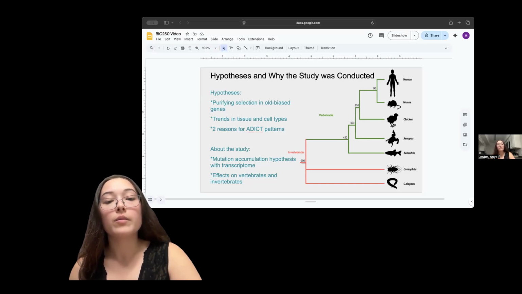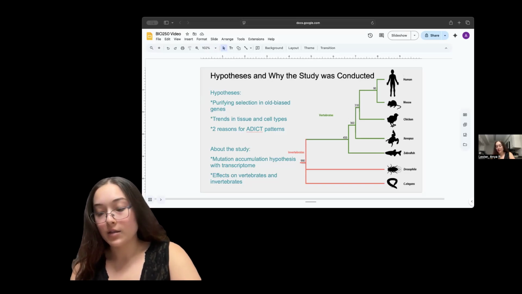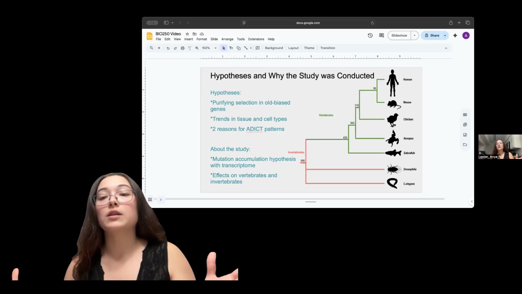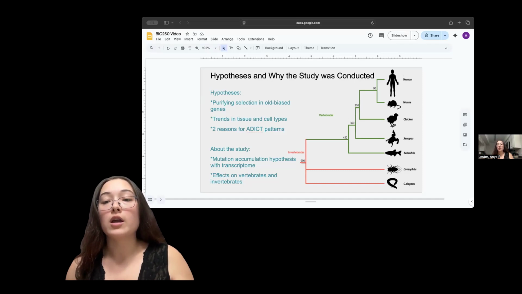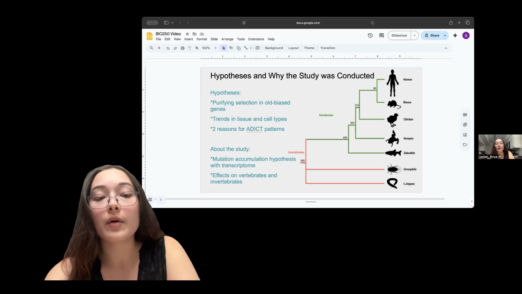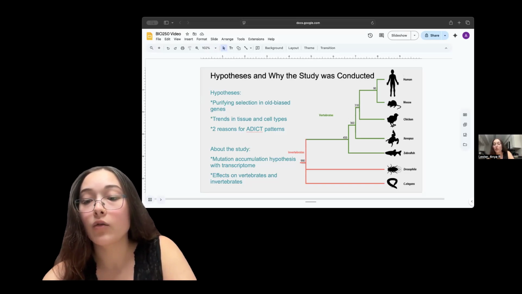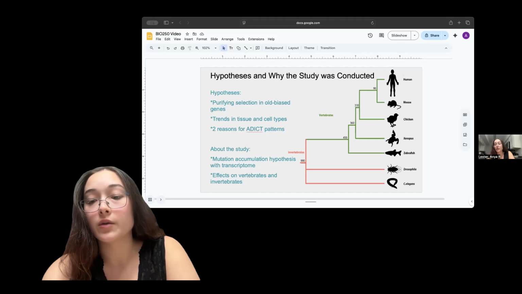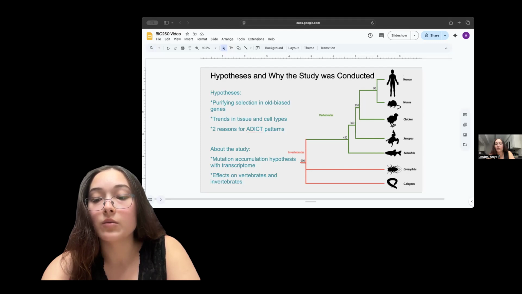And a third relates to ADDICT patterns. ADDICT stands for age-related decrease in transcriptome conservation, where a transcriptome is simply the composite total sum of RNA in the genome of an individual in a species. The first hypothesis with ADDICT was that old biased genes can be subject to drift at the cellular level, which would decrease expression with age. And a second being that weak conservation of transcriptomes is more visible in tissue at old age, resulting in increased expression with age.